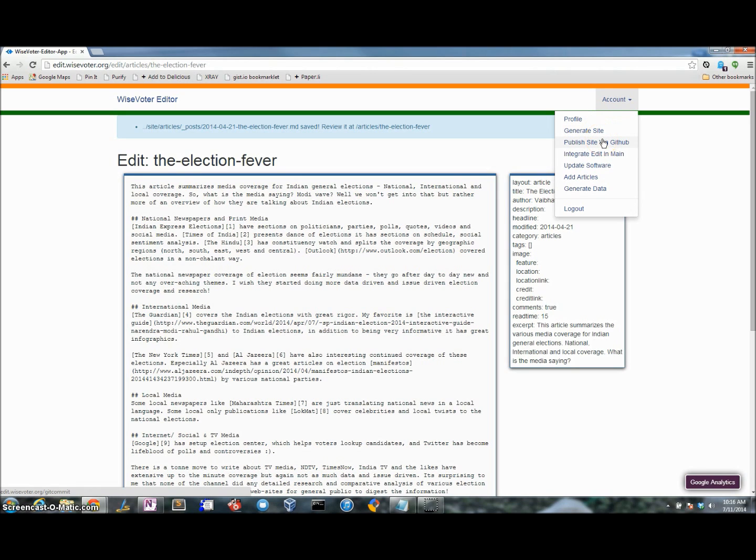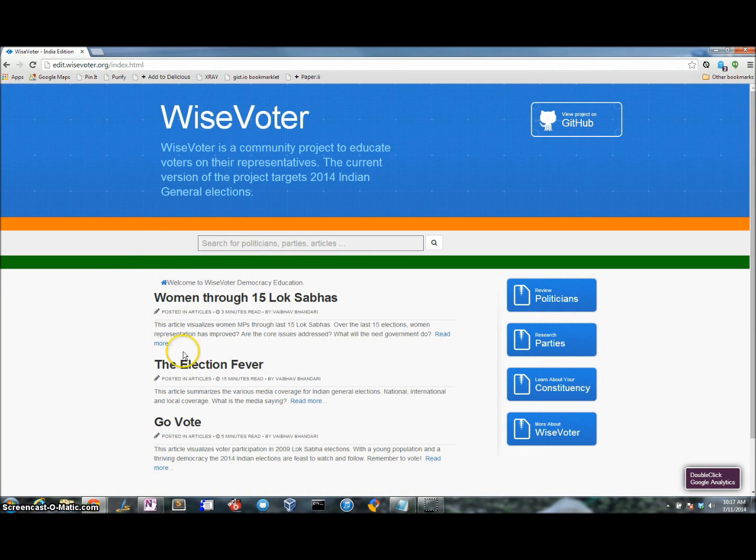I publish the site to a content repository and then save all this information in the repository which maintains this information. So it has a workflow available for me. So I'm going to generate a site. So my edits were actually all incorporated.